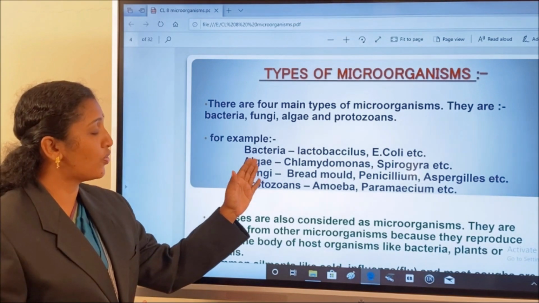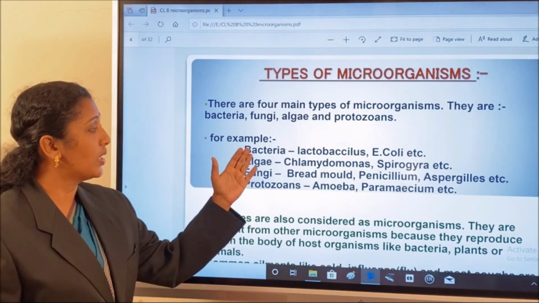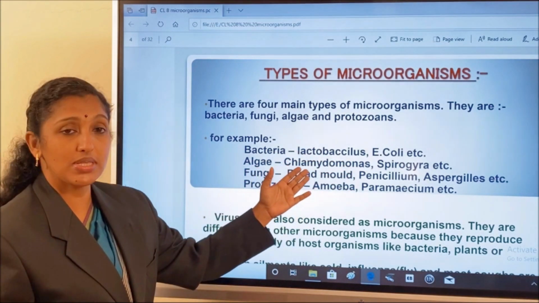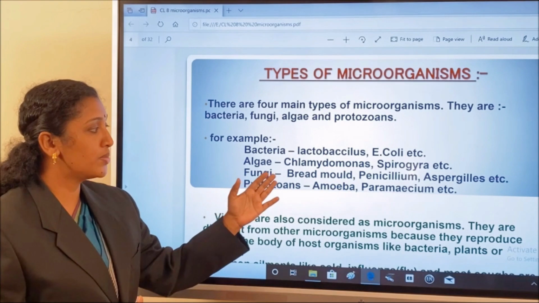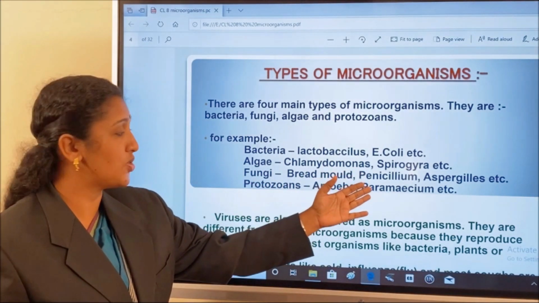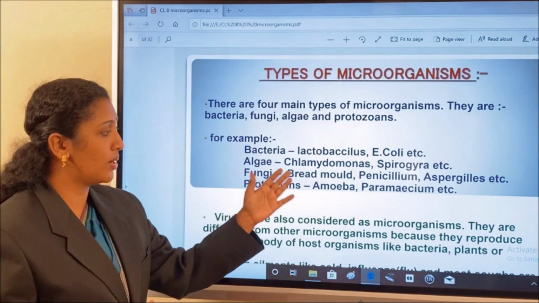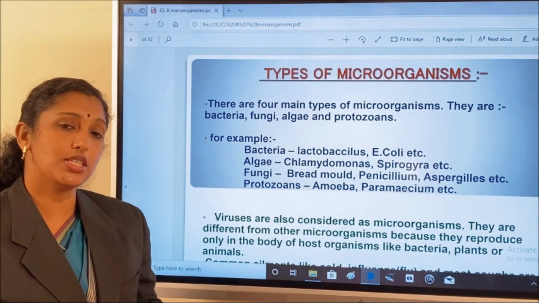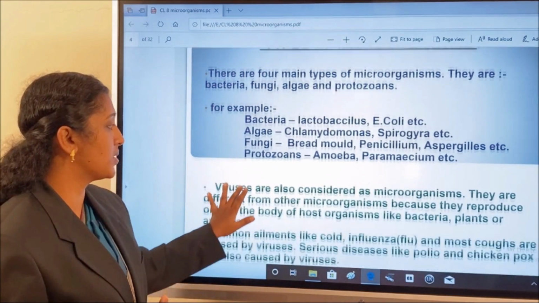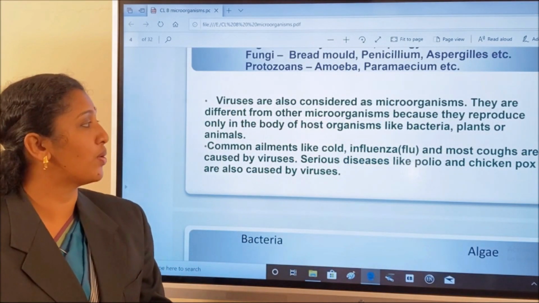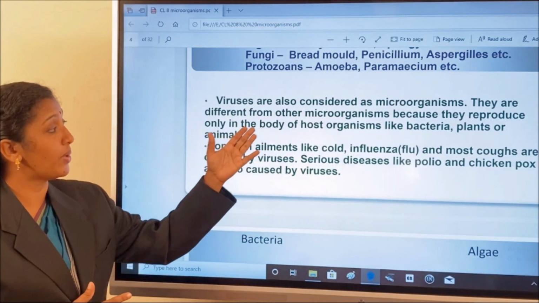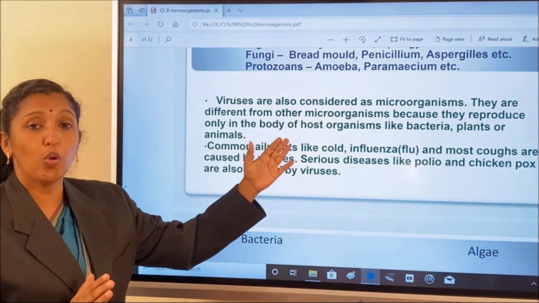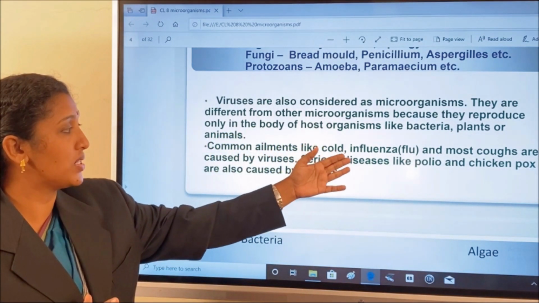Some examples are given here. Bacteria: Lactobacillus and E. coli. Algae: Chlamydomonas and Spirogyra. Fungi: bread mold, Penicillium and Aspergillus niger. Then protozoans: amoeba, paramecium, etc. And why is the virus different from the other microbes? The virus is also considered a microorganism. They are different from other organisms because they reproduce only in the body of a host organism like bacteria, plants or animals.